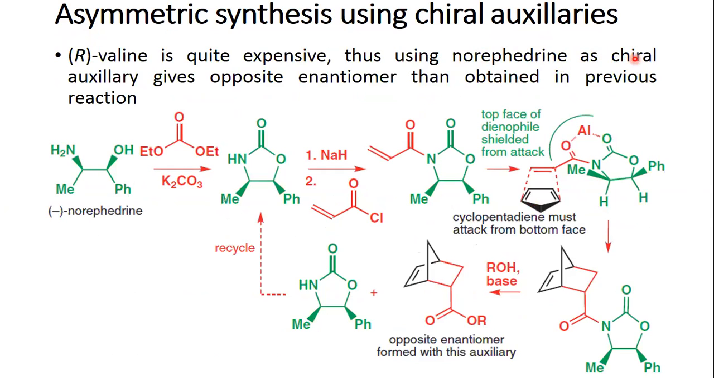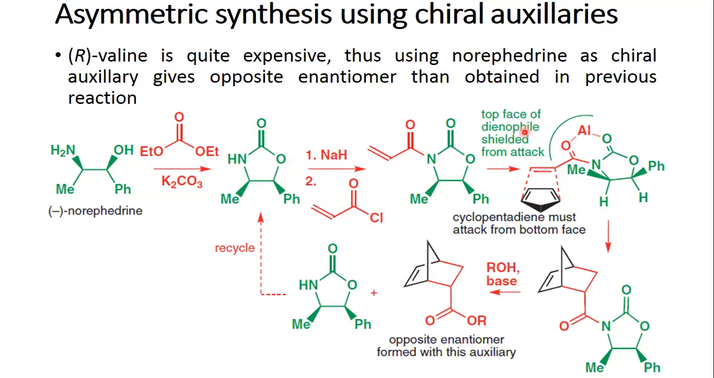Now, this is an interesting example wherein you are using norephedrine in this case, which gives the opposite enantiomer than obtained in the previous reaction. How is this forming? Again, you are forming an oxazolidinone by using diethyl carbonate, and then acylating. An amide bond is formed with the dienophile.